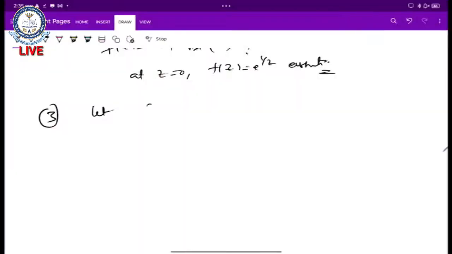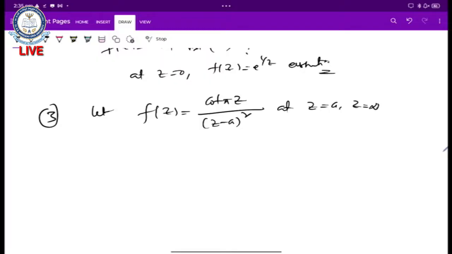Let us consider our function f of z equals cot pi z by z minus a whole square at z equals a and z equals infinity. Let us discuss the singularity at z equals infinity and z equals a of this function f of z.